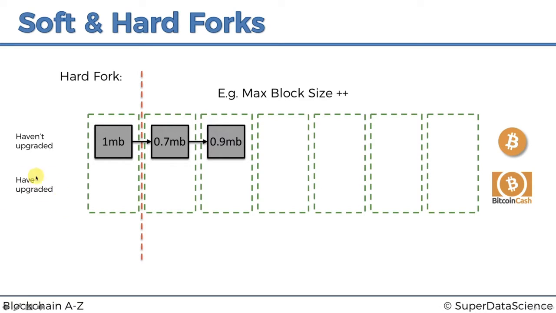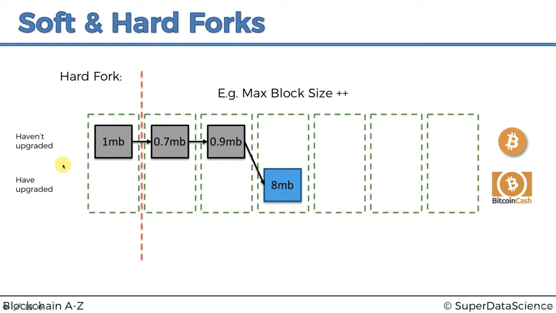But then let's say the next block is found by a miner who is in this group, who has upgraded their software. And let's say this block is indeed 8 megabytes in size. Then what happens here is that this block indeed follows the rules of the new network of Bitcoin Cash, correct, because 8 megabytes is within the limit of 8 megabytes. However, 8 megabytes is way more than 1 megabyte, and it doesn't follow the rules of the Bitcoin network, of the old network.